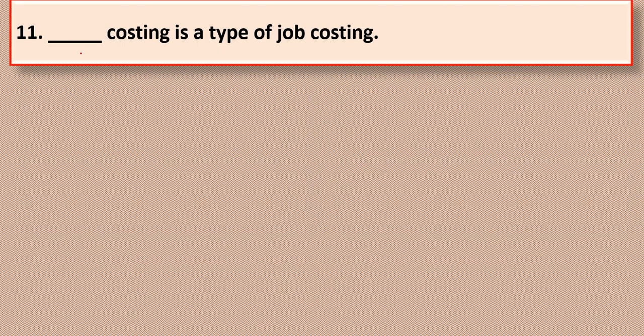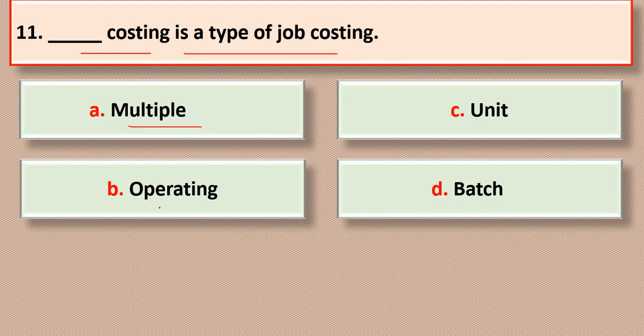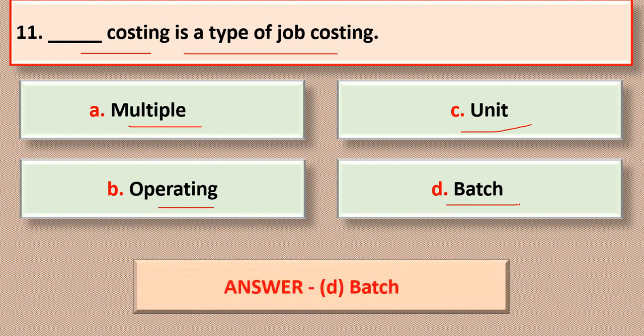Question number 11. Dash costing is a type of job costing. Options are multiple, operating, unit, or batch. The correct answer is option D, batch. Batch costing is a type of job costing.